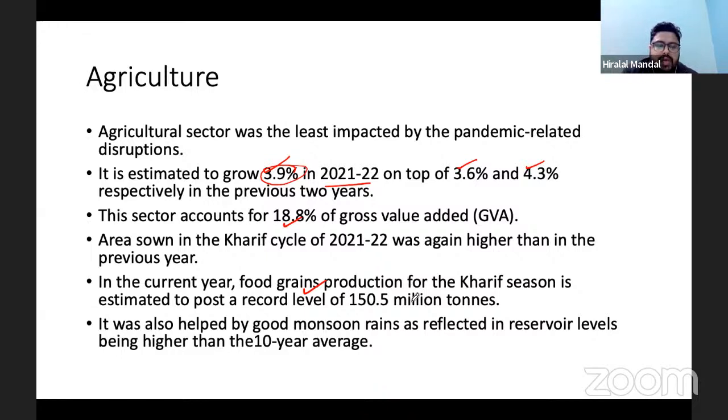One of the positive signs that we have collected: if you look at the reservoir levels in the country, because of the good monsoon in the last 2 years, the reservoirs are full, higher than the 10 years average. This is a positive sign, in the sense that in the next year we can expect, despite a monsoon failure, that because of the higher reservoirs, the agriculture sector will keep on rising.